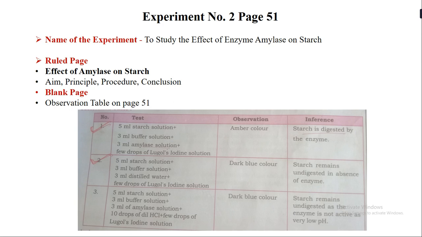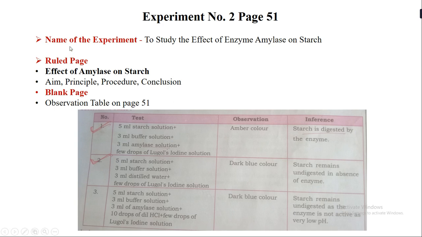Again, if you see on page number 51, the name is given as to study the effect of enzyme on starch, egg albumin and fats. Now this year, because of the reduced portion, egg albumin and fats are reduced. So we are only studying the effect of enzyme amylase on starch. That is the first part of this experiment. On page number 51 itself, you will see the effect of salivary amylase on starch. So we are only going to perform that, and we are only going to write that.